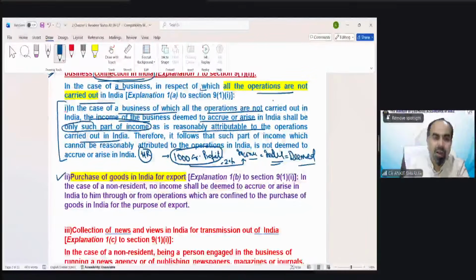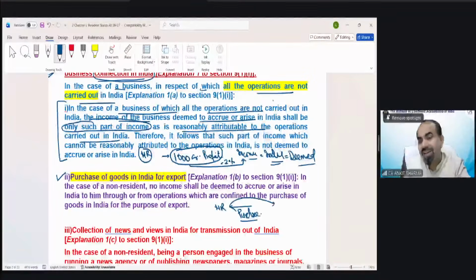Purchase of goods from India would not be deemed to arise. Suppose a non-resident purchases goods from India. Purchase. So he is technically not taking income from India. If he is purchasing, he technically pays to Indian businessmen. So he's not earning income. He's just incurring expenditure. If you sell something in India, if you earn income from India, that could be treated as deemed to arise in India.